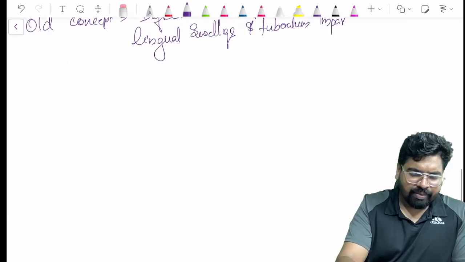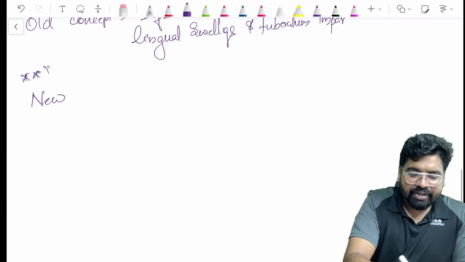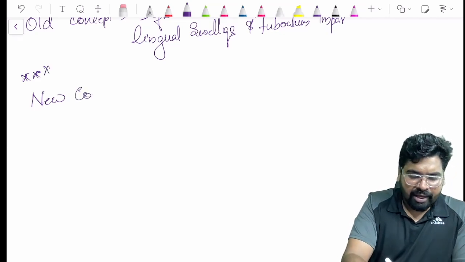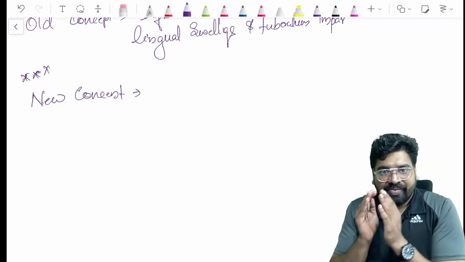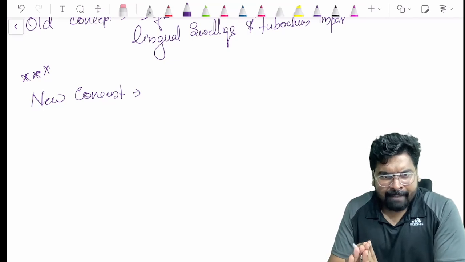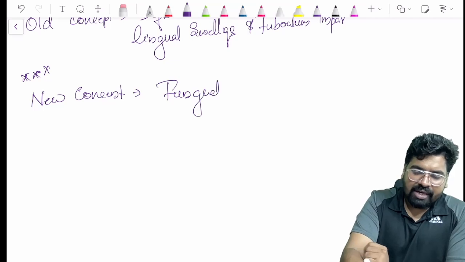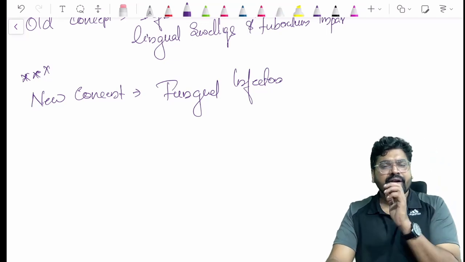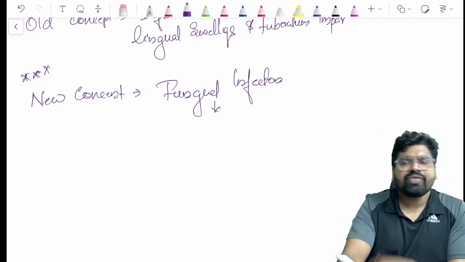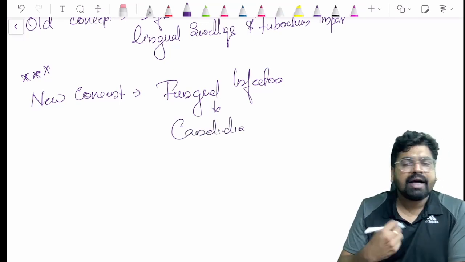Now the new concept, what is the new concept? Please remember, the new concept is seen in many of the latest question papers. Now, in the new concept, we say that this is not a developmental anomaly. This is just a fungal infection. Which fungus? Candida. Your candidiasis. It is a candida infection.